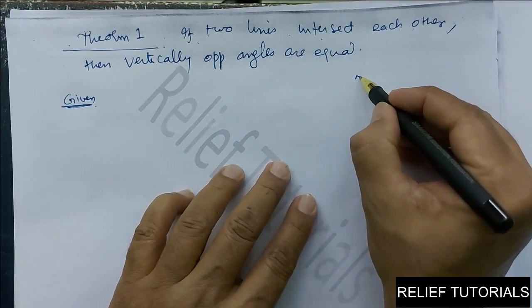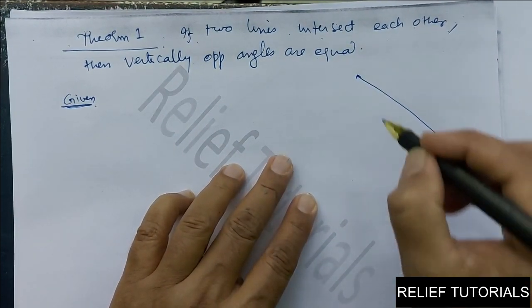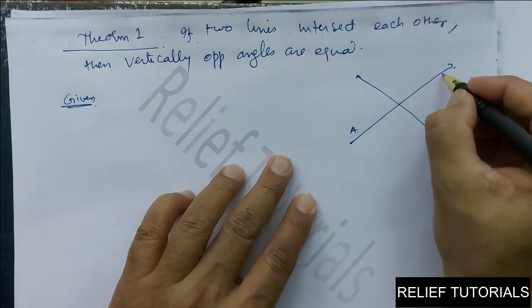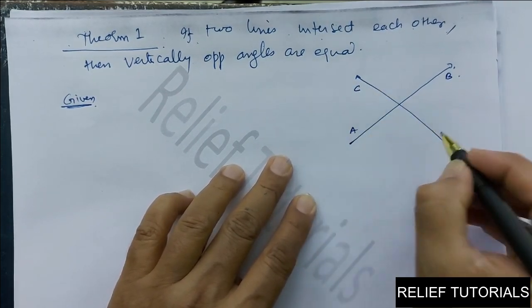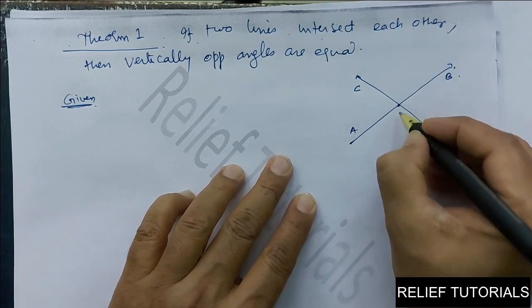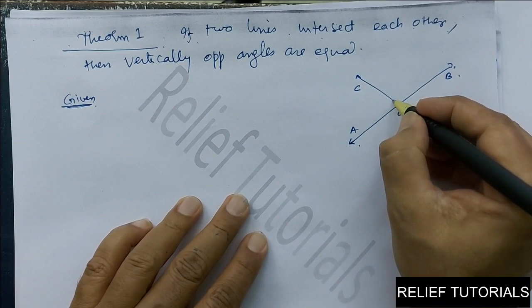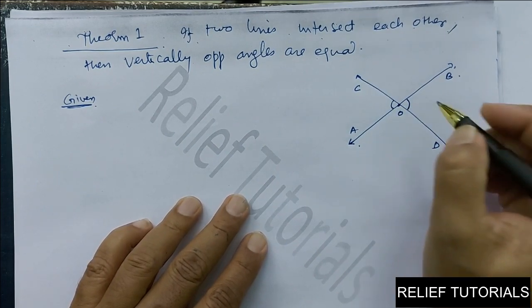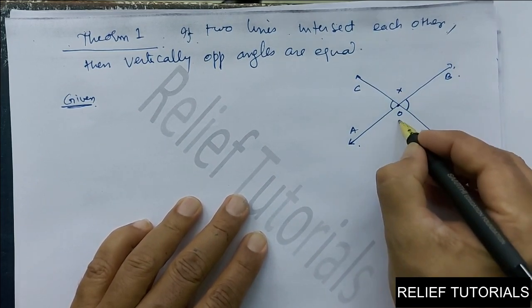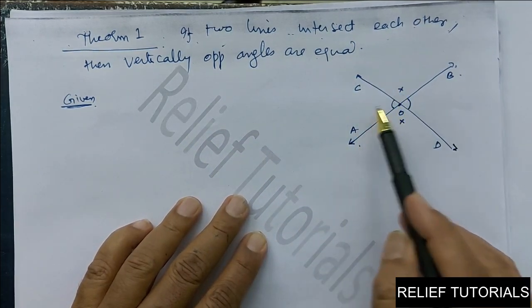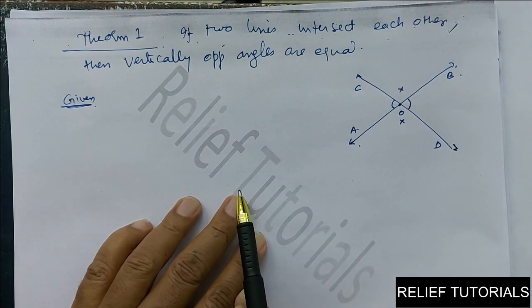See, I will draw the diagram. These are the two lines. If these two lines intersect each other, I will say this is A, this is B, this is C, D. These are two lines and they are intersecting at O. So if two lines intersect each other, then you have to proceed. These are the vertically opposite angles and these two are vertically opposite angles. So if two lines intersect each other, then vertically opposite angles are equal. That you have to prove.